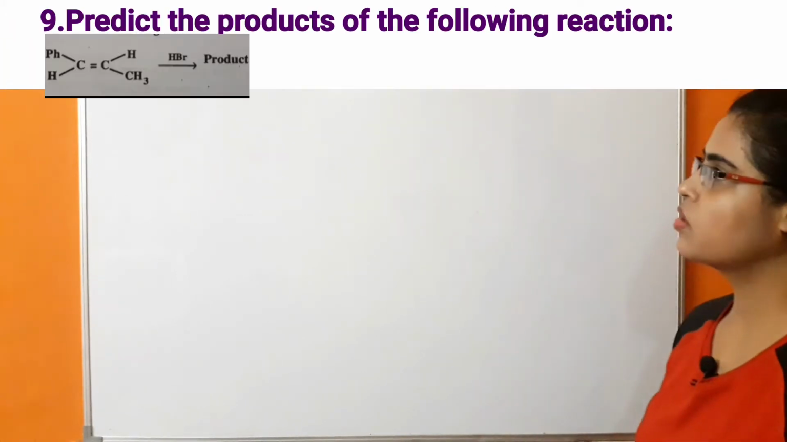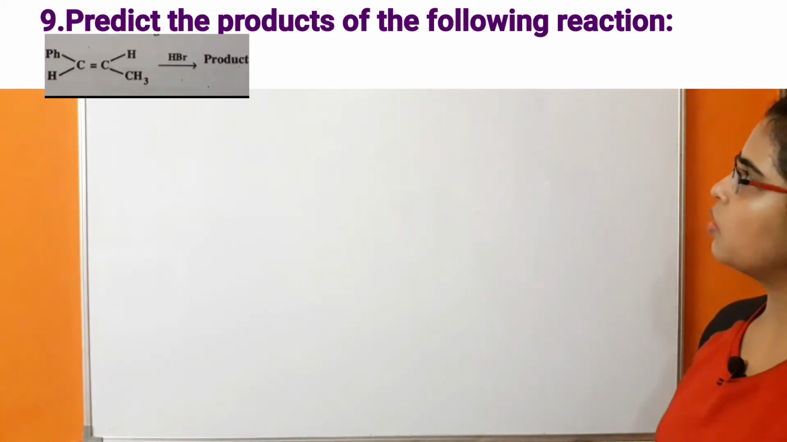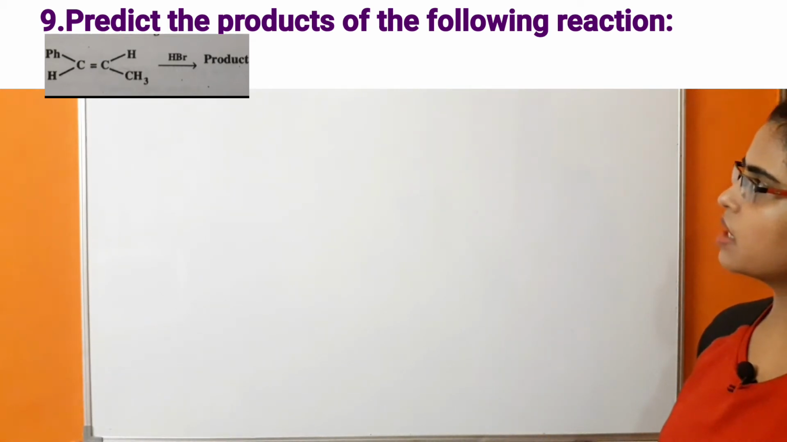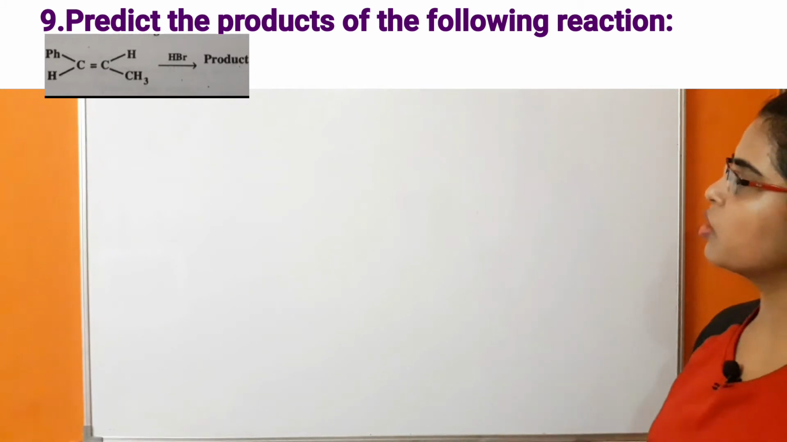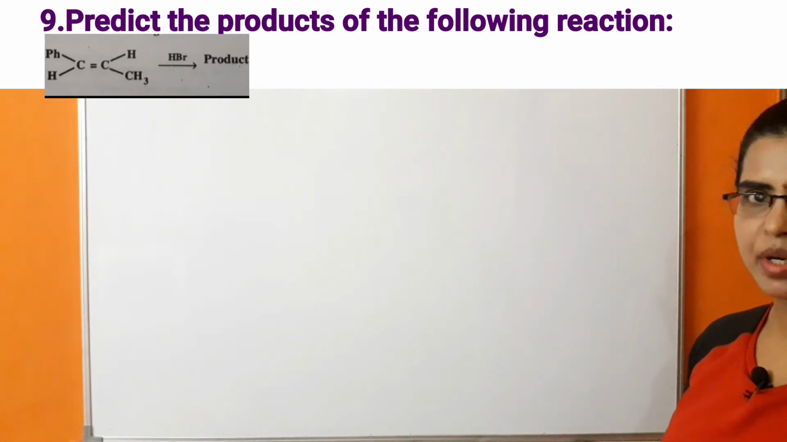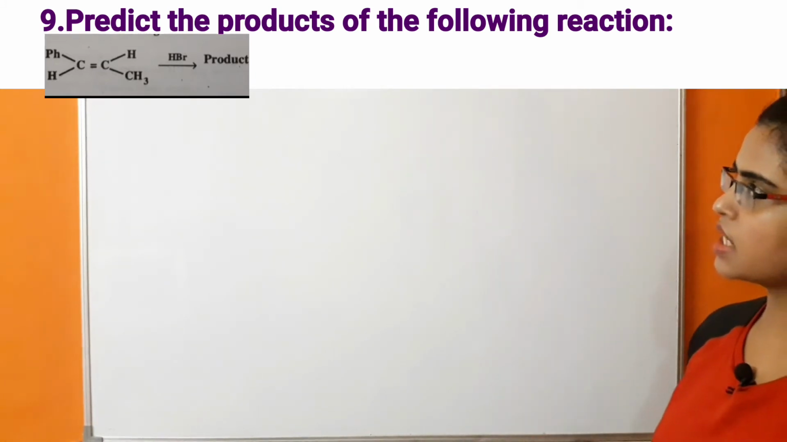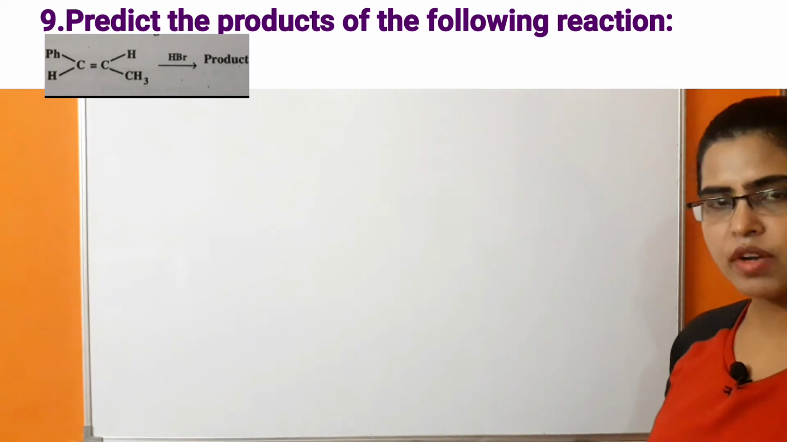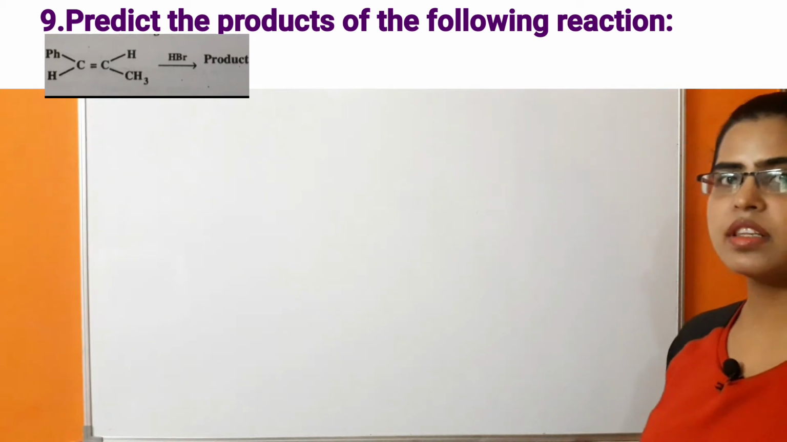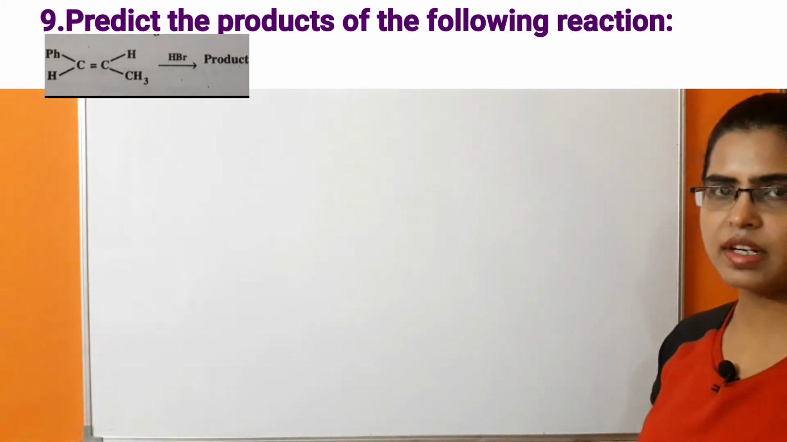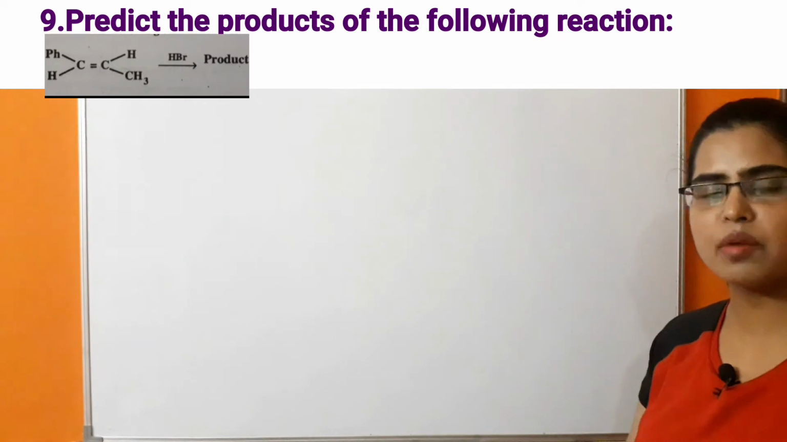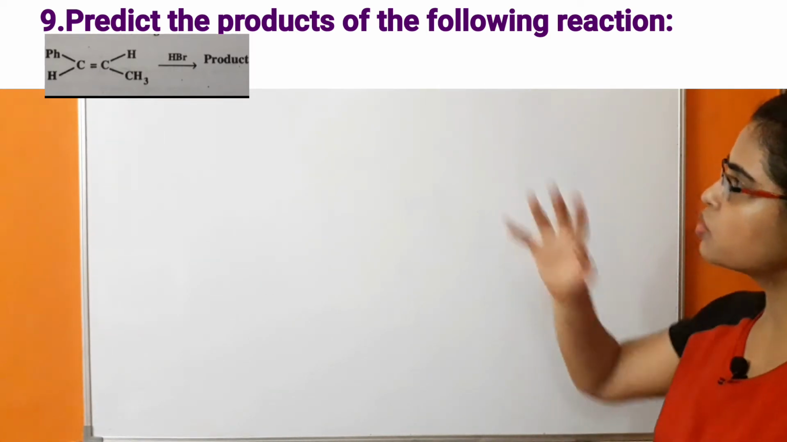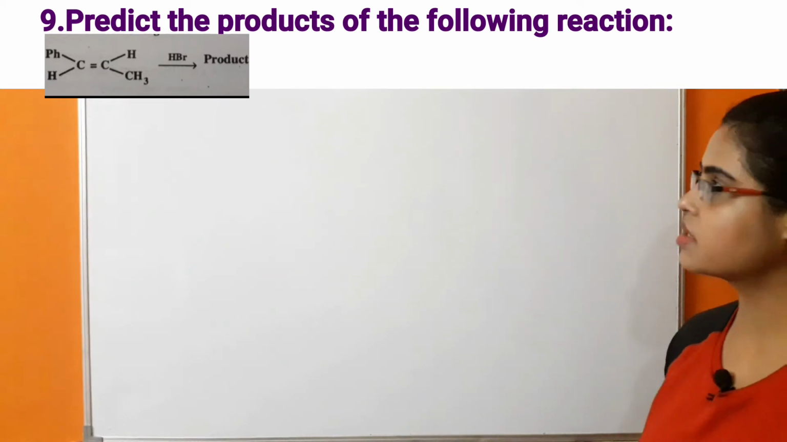Now the next question based on alkene. Predict the product of the following reaction. This is the reactant. In the presence of HBr, the reaction takes place, so there will be formation of the product. So let's see how the reaction takes place. In this case, there will first be attack of the electrophile, and then there will be attack of the nucleophile on the carbon which is electron deficient or which has a positive charge.